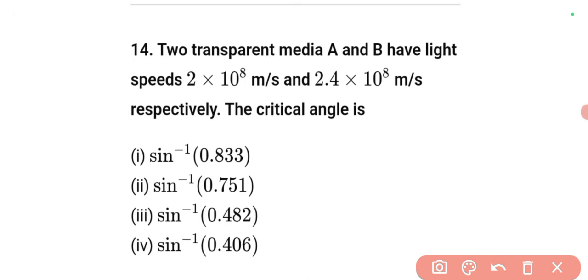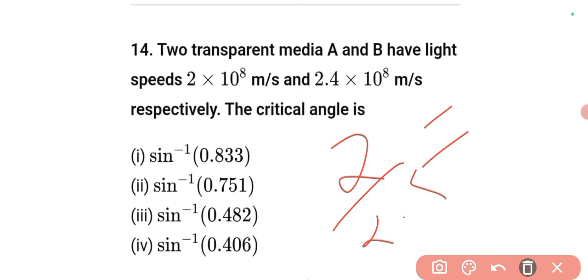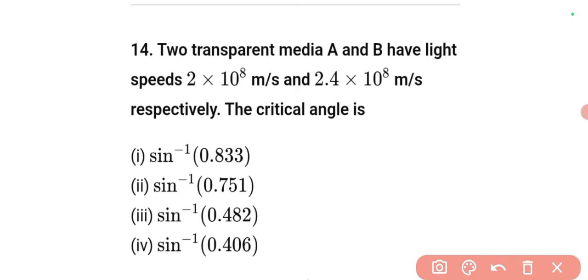Two transparent media A and B have light speed 2 into 10 to the power 8 meter per second and 2.4 into 10 to the power 8 meter per second respectively. The critical angle is: sin C is equal to n b by n a. So if we put 2 by 2.4, our answer will be 0.833. So option first will be the correct answer.